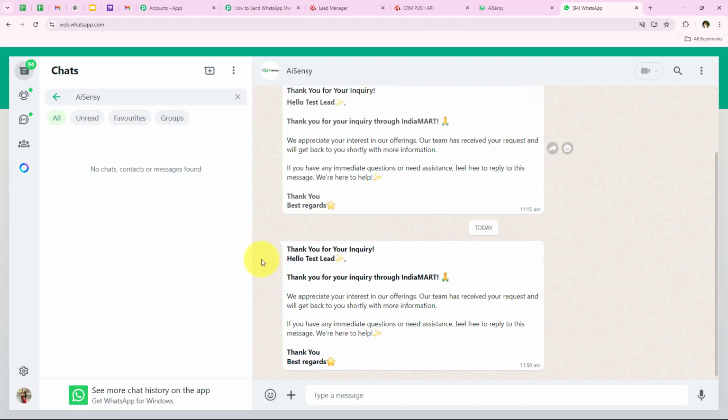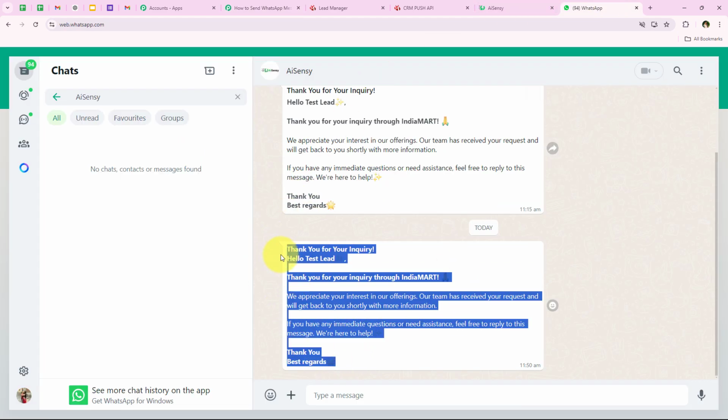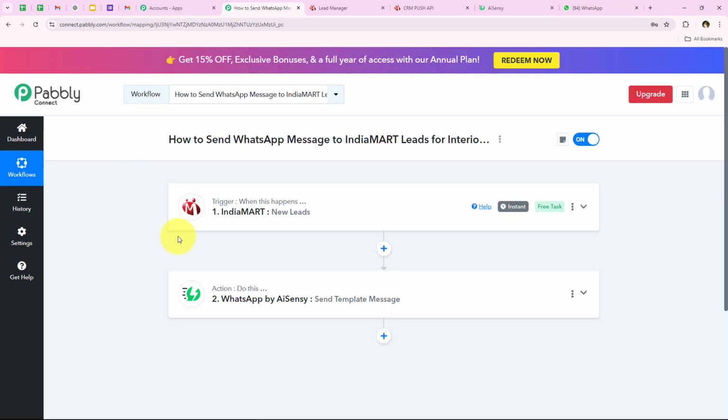Over here you can see the WhatsApp message I sent during this video with the help of my workflow. So yes, now as soon as we receive a new IndiaMART lead, we don't have to come back again to our workflow. This workflow will run in the backend, and an automated WhatsApp message will be sent to that lead to nurture that lead.